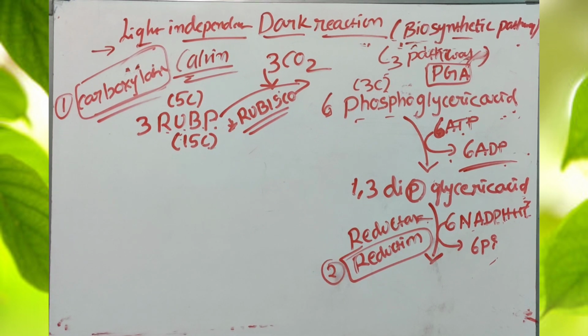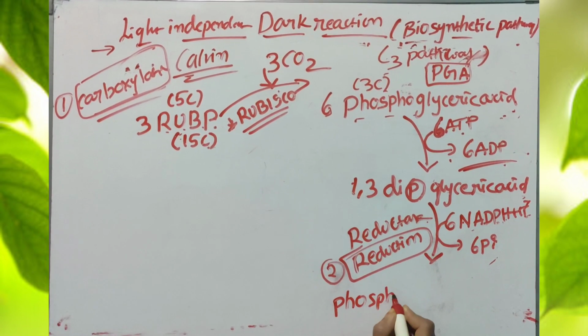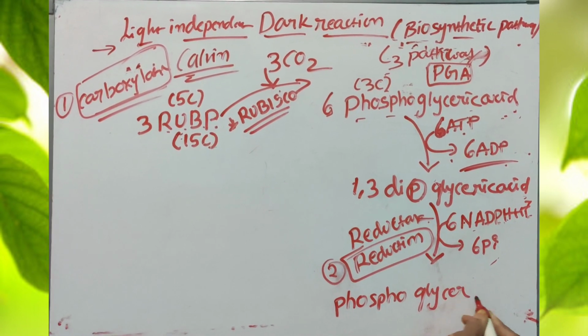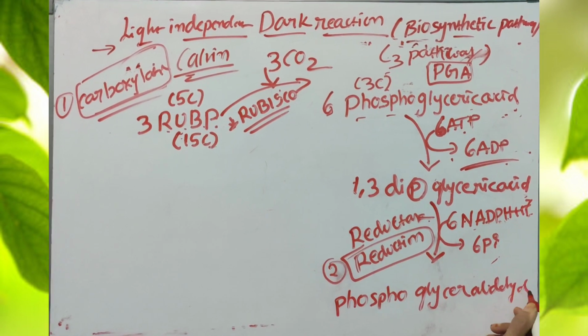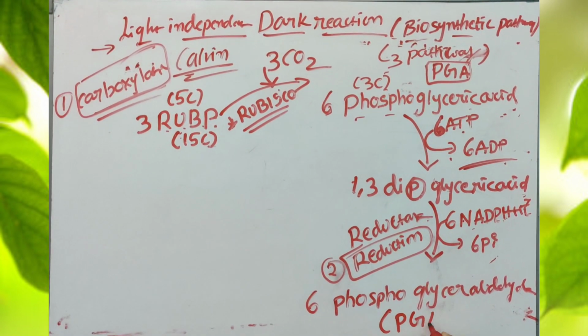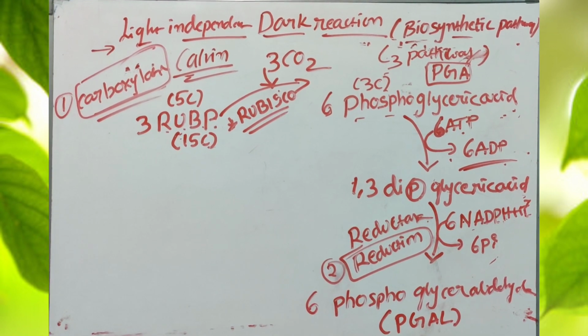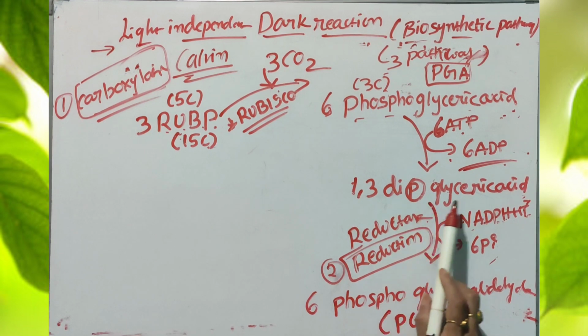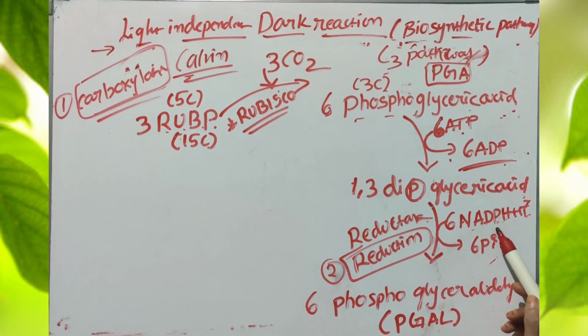product? Phosphoglyceraldehyde. So this is a very important product, glyceraldehyde. How many molecules of phosphoglyceraldehyde are produced? Totally 6 molecules. The short form of phosphoglyceraldehyde is PGAL. Totally 6 molecules of phosphoglyceraldehyde are synthesized from the 1,3 diphosphoglyceric acid by addition of NADPH plus H plus.